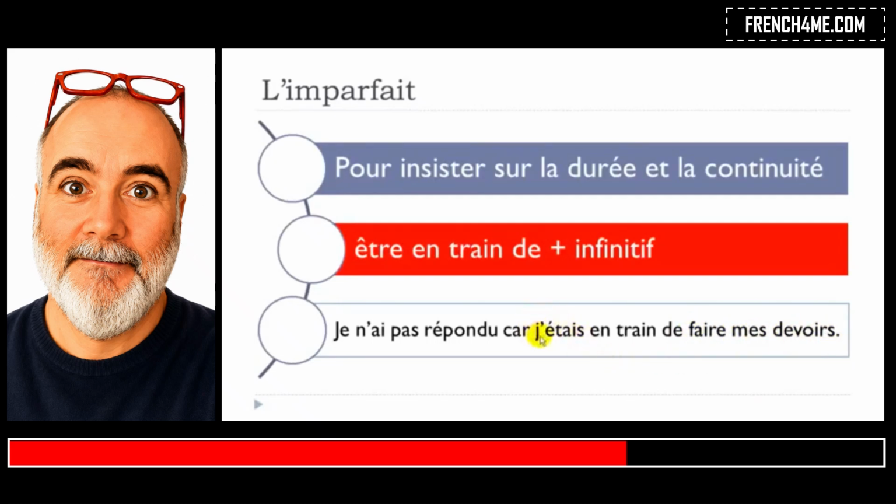In that case you use this structure j'étais en train de because you want to say that it lasts, it's quite long, it's not something that will take 1 minute or 2 minutes, but it's longer than that. That's the reason why we use this j'étais en train de faire, as we saw here. So you will have to use this verb être, but at the imparfait form, of course.